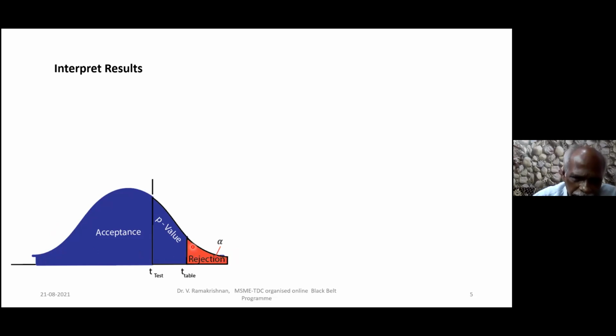Now this is the alpha region. This area I am fixing as 5%, 0.05.